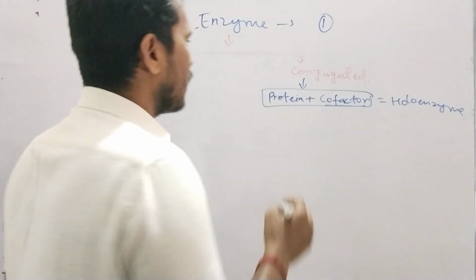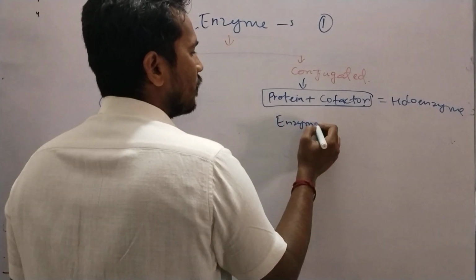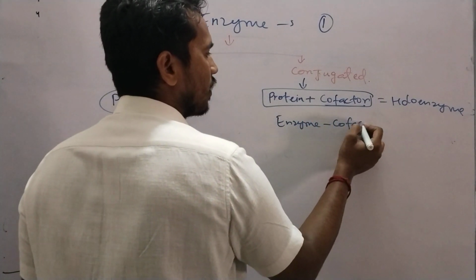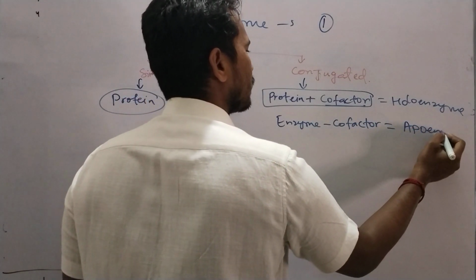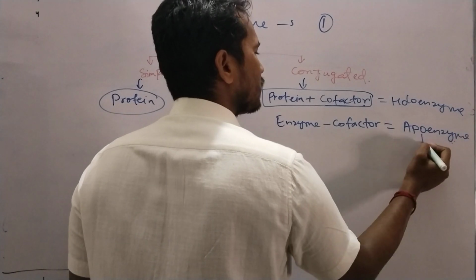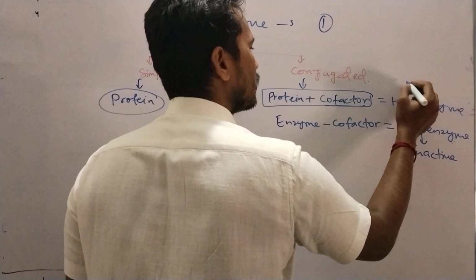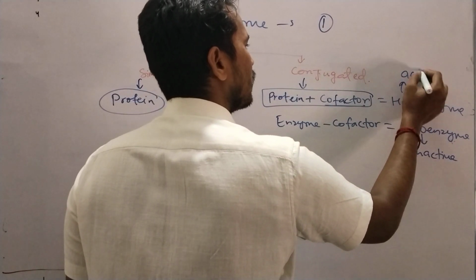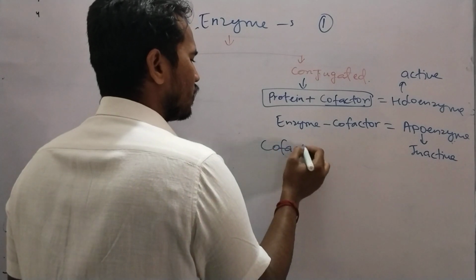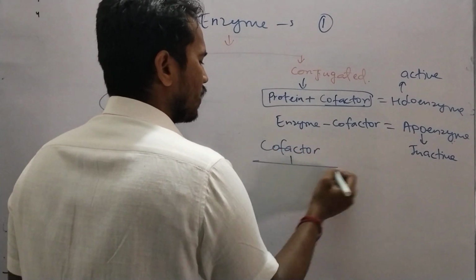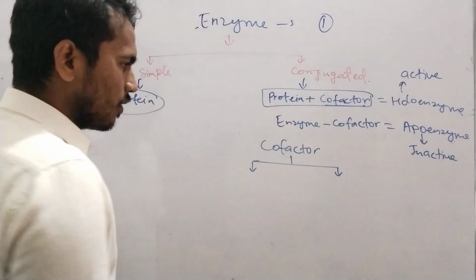So you can write: enzyme minus cofactor is what? Apoenzyme. And apoenzyme is inactive. And holoenzyme is active. Now this cofactor can be a metal or it can be an organic compound.